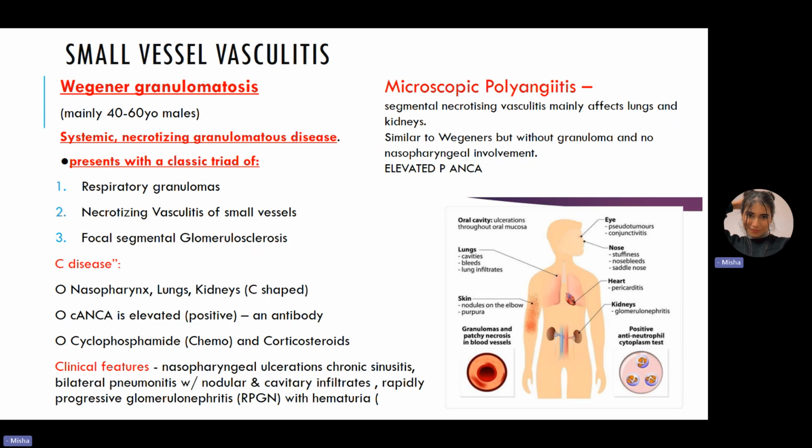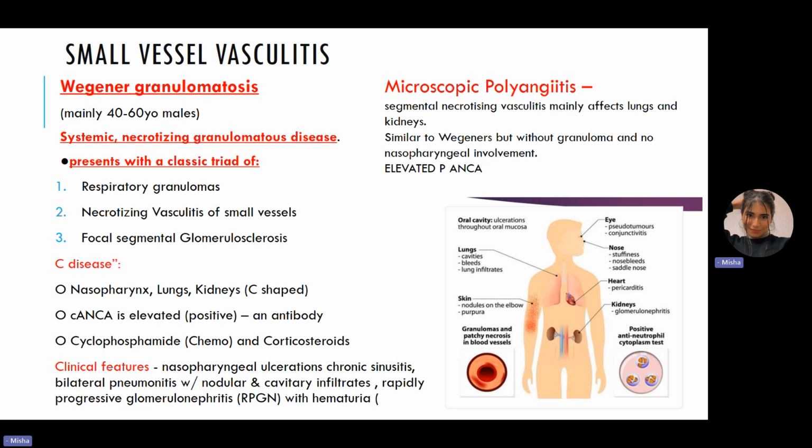Apart from the biopsy, we do this. Now, a disease which is very similar to Wegener's granulomatosis can be microscopic polyangiitis. Now, microscopic polyangiitis is a segmental necrotizing vasculitis. It does not have granulomas. Okay, that's why it doesn't say necrotizing granulomatous disease.